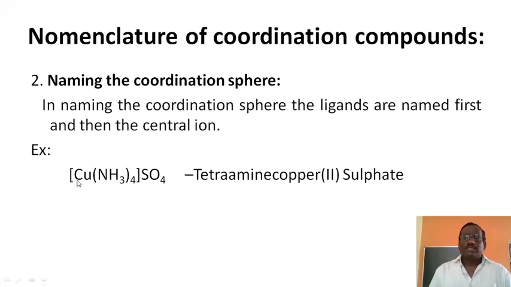The name starts with the ligand. The contents are the metal and the ligands, and ligands are named first. Here there are four ammonia ligands and one copper central metal ion. This SO4 is outside. Hence the ligands, ammonias, are named first and later the central metal ion. So in the coordination sphere there are mainly two components: the central metal ion and the ligand part. First we start with the ligand.